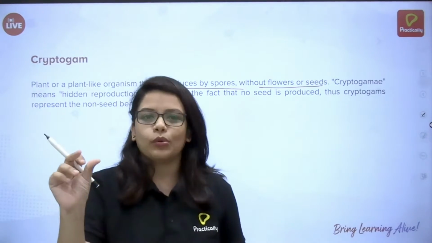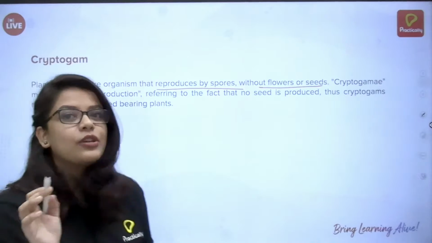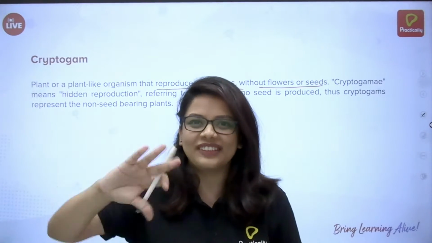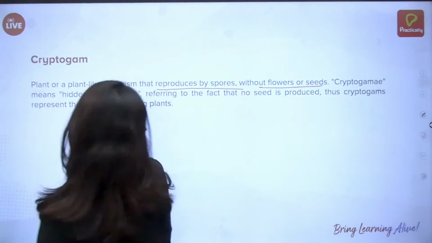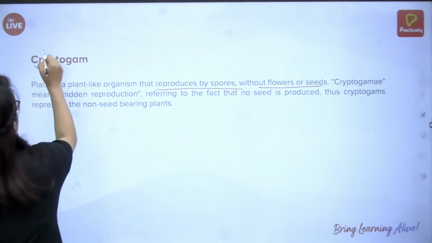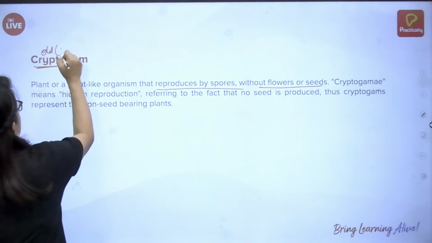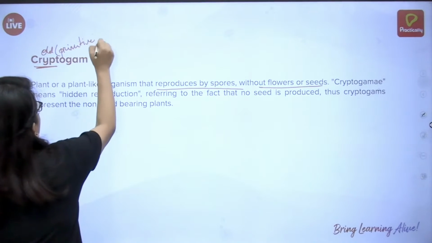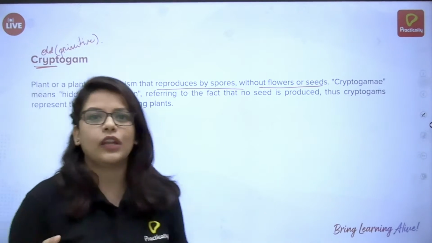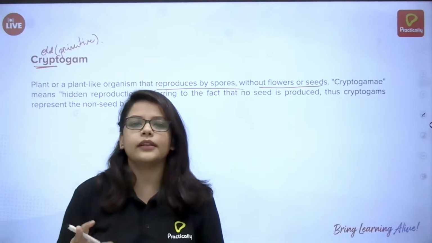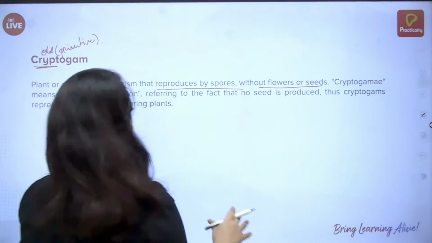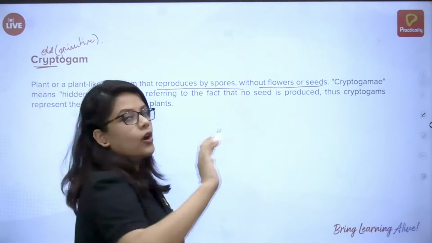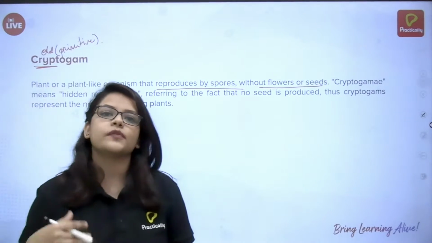Crypt here is not the crypto of money. Crypt basically means hidden or primitive. So these are kind of underdeveloped plants, and they reproduce via spores.